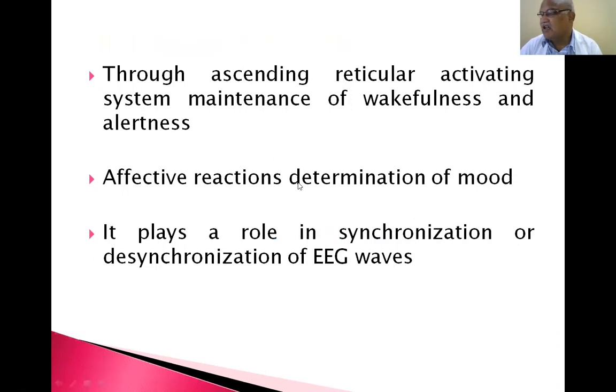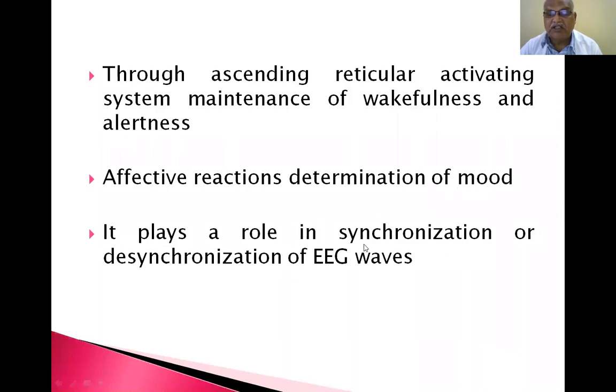What is the head ganglion of Sherrington? You have to recollect your memory because the class has been over. So basal ganglia means corpus striatum, amygdaloid body and nucleus. Through the ascending reticular activating system, it maintains wakefulness and alertness, affective reactions, and determination of mood.